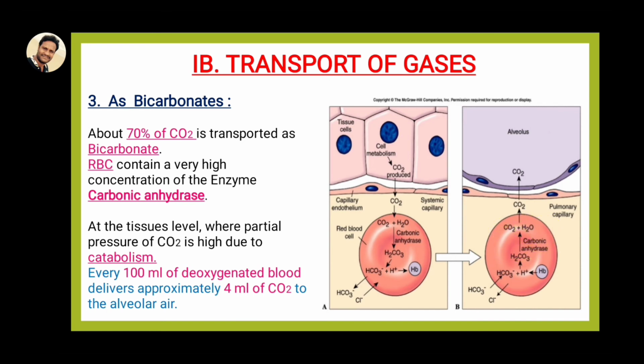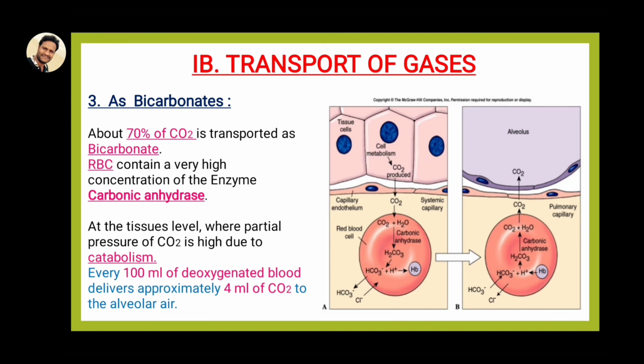These carbon dioxide and water molecules directly enter the alveoli, so that they may be eliminated through the lungs. This is the mechanism, right? In this way you can remember what happens at the tissues level. At the tissues level, the partial pressure of carbon dioxide is very high due to some catabolic reactions. This is a dividing reaction, so that's why they are called catabolic reactions.